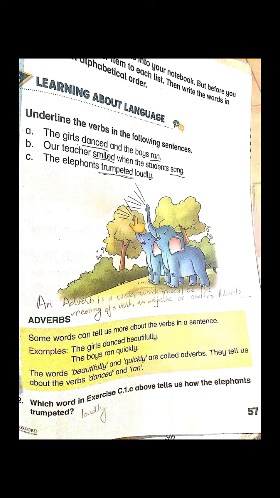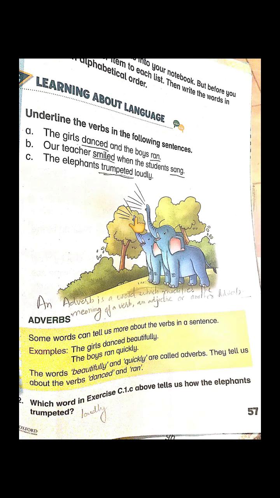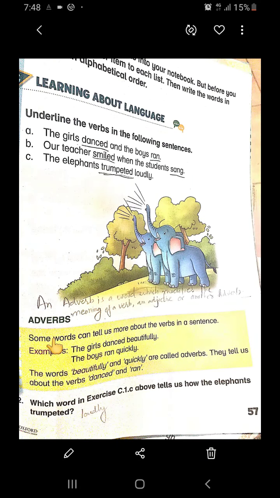57 from lesson number 6, The Flying Machine 1, there is an activity about adverbs. Can you see? Adverbs. They said some words can tell us more about the verbs in a sentence.